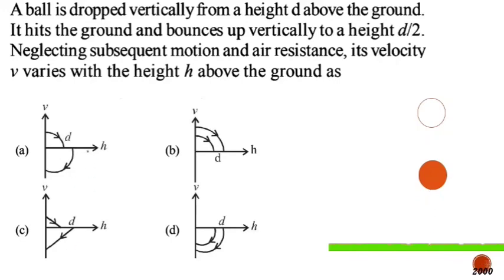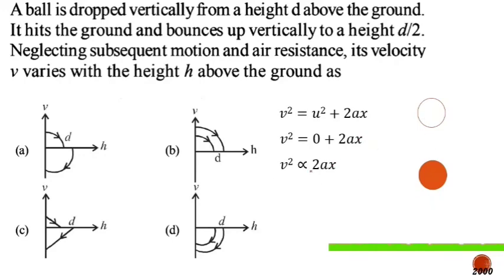Now we should try to find out the nature of the graph, that means whether it should be a curve or a straight line. To find that out, we have the equation of motion for an accelerated body, v square equal to u square plus 2as. Here the initial velocity is 0 for the first case, so we will replace that particular value. And here you can observe that s is nothing but the height of the ball.